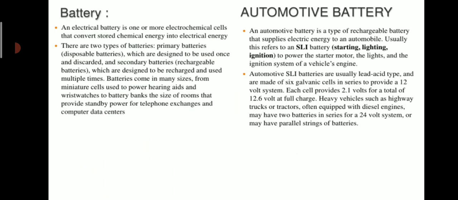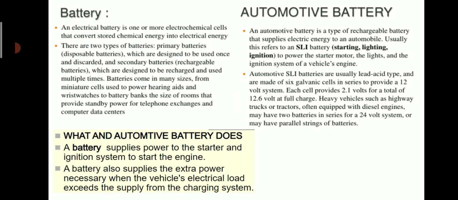Automotive SLI batteries are usually lead acid type of batteries and are made of 6 galvanic cells in series to provide a 12 volt system. Each cell provides 2.1 volts, for a total of 12.6 volts at full charge. Heavy vehicles such as highway trucks or tractors, often equipped with diesel engines, may have two batteries in series for a 24 volt system or may have parallel strings of batteries.